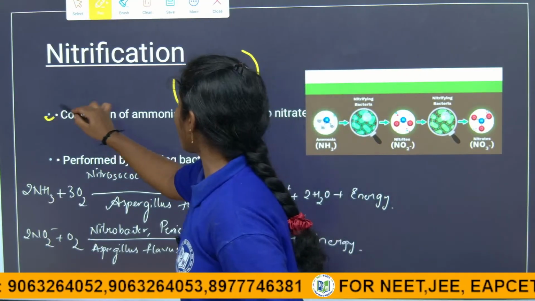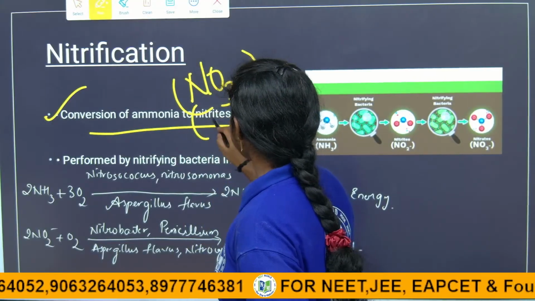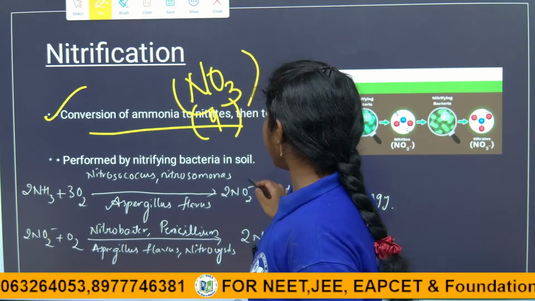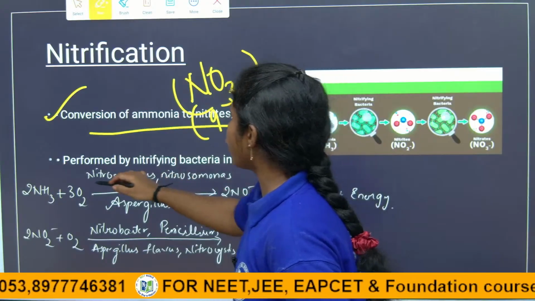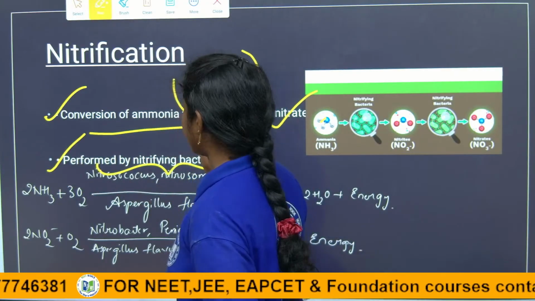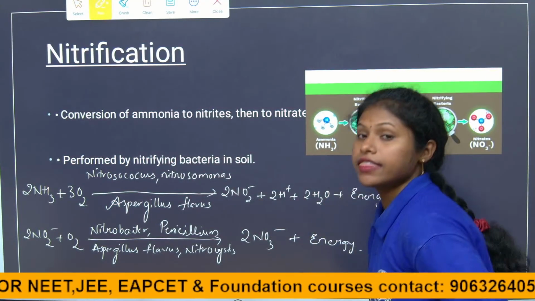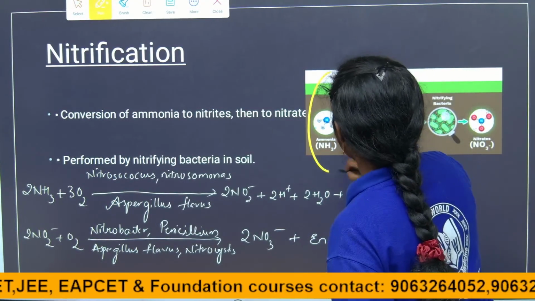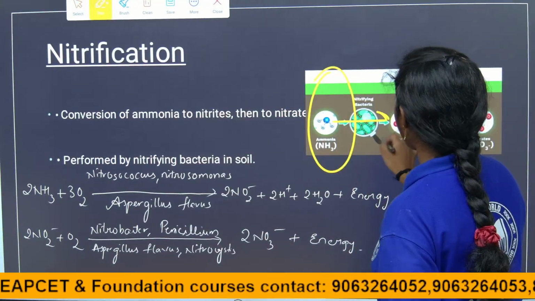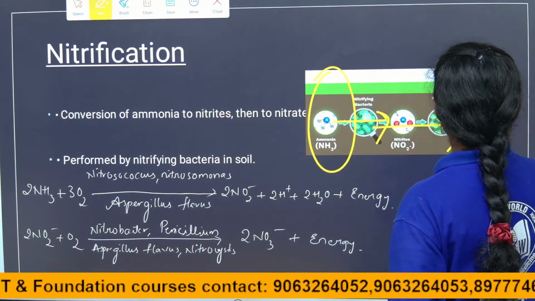The conversion of ammonium into nitrites and nitrates is performed by nitrifying bacteria in soil. See, here is the statement they have given. The ammonia with the help of the bacteria is converted into nitrates.